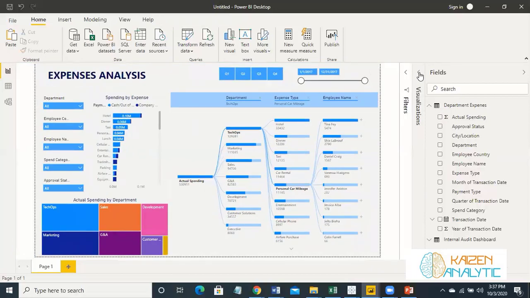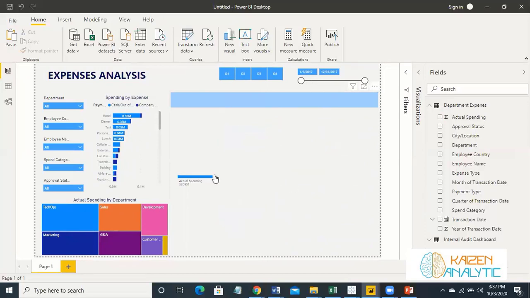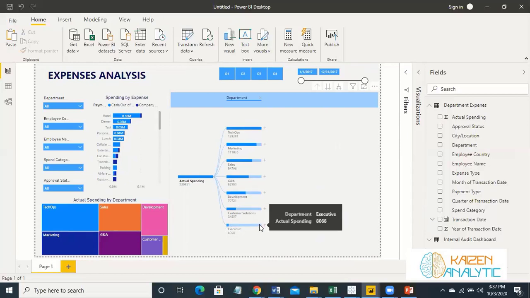So if you can analyze, we have created an expense analysis dashboard from scratch in a few minutes, and you can analyze this expense analysis dashboard according to your requirements. For instance, you want to analyze which are the departments. So these are the departments which are on the higher side, and the executive department is not spending too much. So this is the development department.